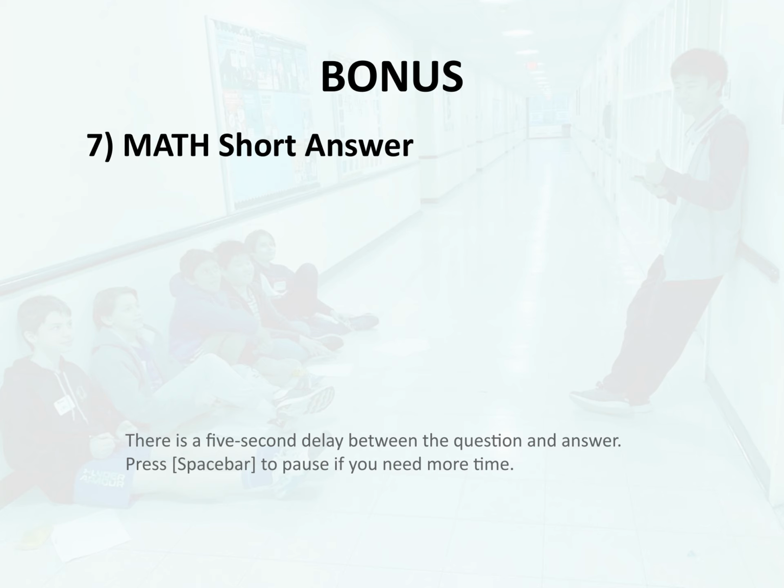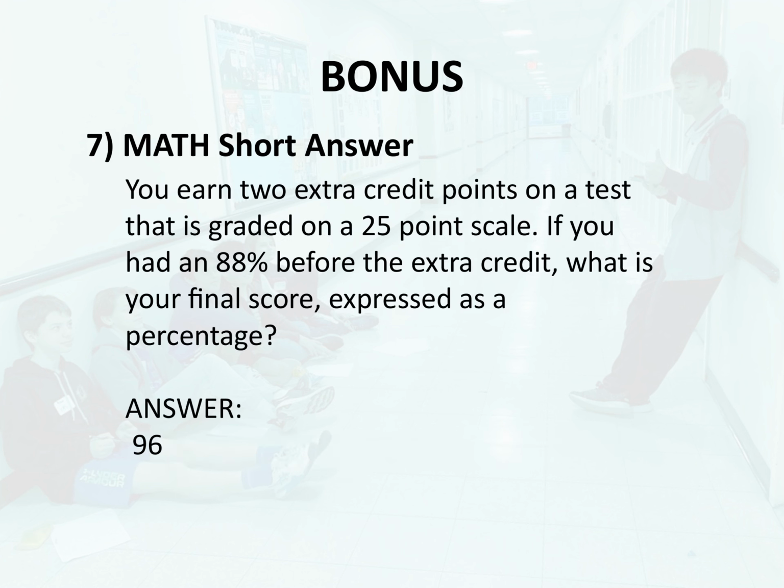Bonus 7. Math. Short answer: you earn 2 extra credit points on a test that is graded on a 25-point scale. If you had an 88% before the extra credit, what is your final score, expressed as a percentage? Answer: 96.